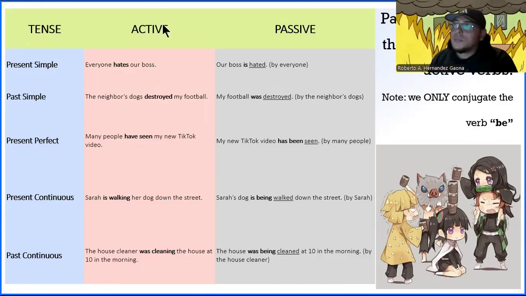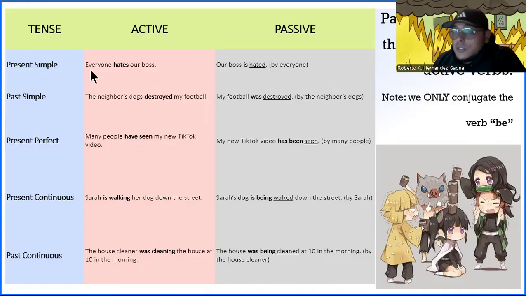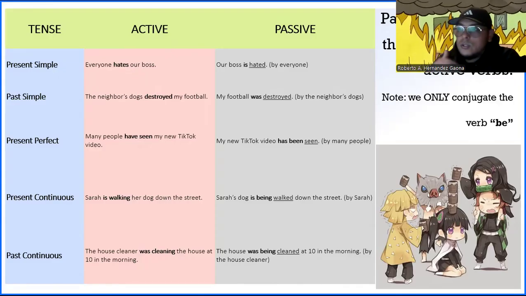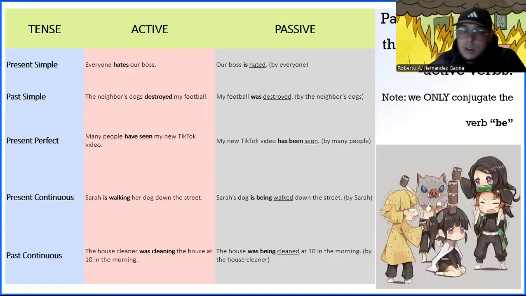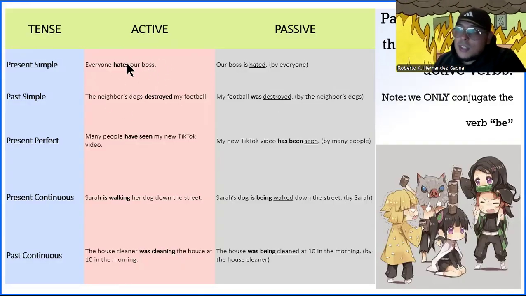Okay. Let me move something here on my screen because I can't see that. Okay, here we go. So we have the first example. Everyone hates our boss. Who hates our boss? Everyone. So that is the subject. That's who's doing the action. We don't care about that. Remember, we want to identify the object. Who is receiving the hate? Who is being hated? Our boss, right? So this is the object. So in a passive sentence, this is going to pass to be our subject.